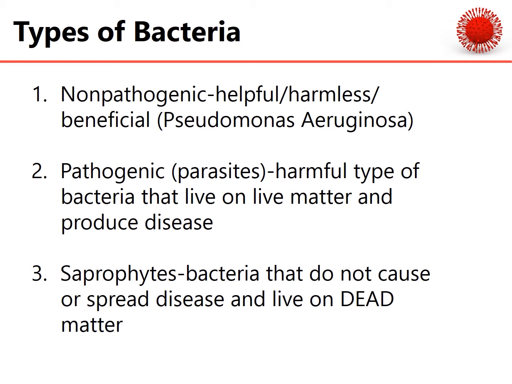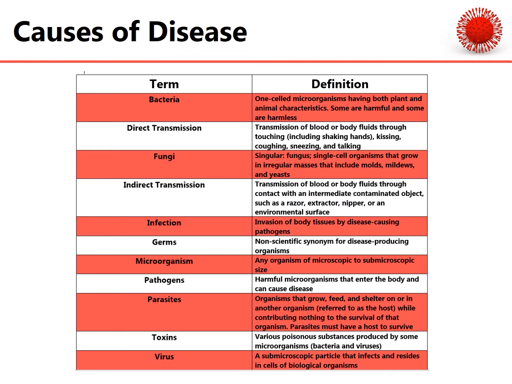Non-pathogenic is helpful, harmless, and beneficial to the body. We have pathogenic, with parasites, a harmful type of bacteria that lives on live matter and produces disease. Okay, so it's important to memorize those two. Non-pathogenic is helpful, harmless, and beneficial. Pathogenic is harmful and lives on live matter and produces disease. So think about parasites. We've also got saprophytes, which are bacteria that do not cause or spread disease and live on dead matter.